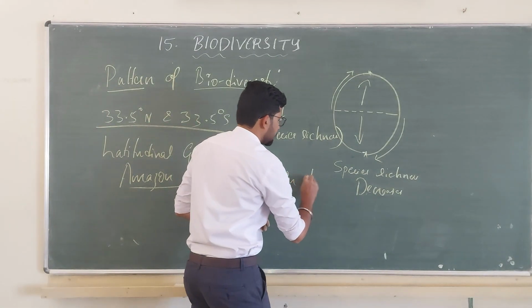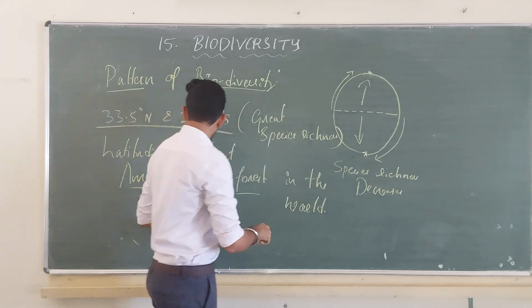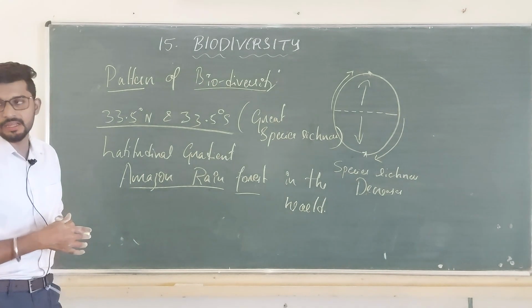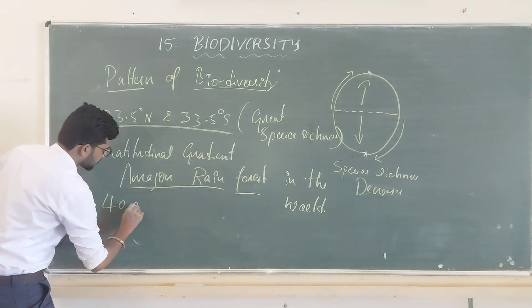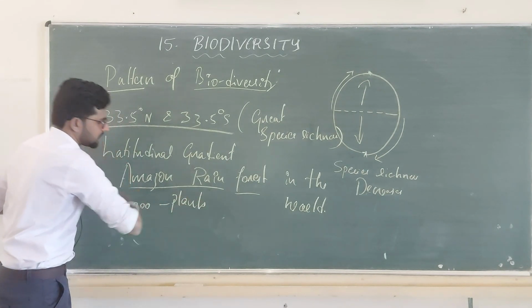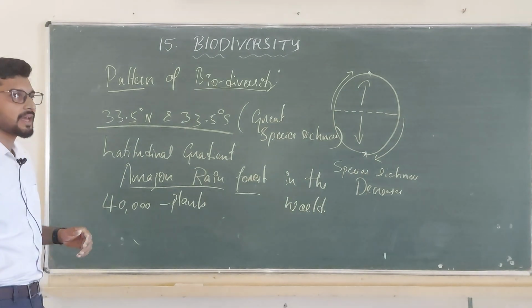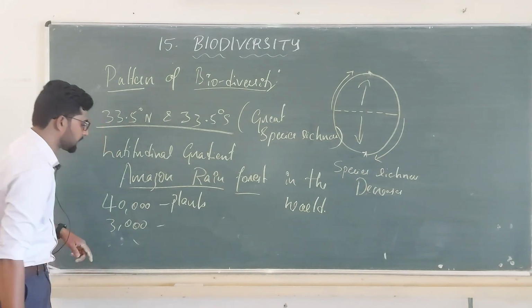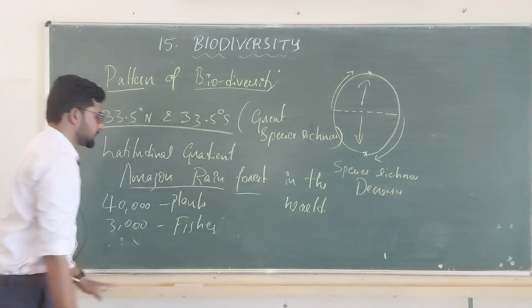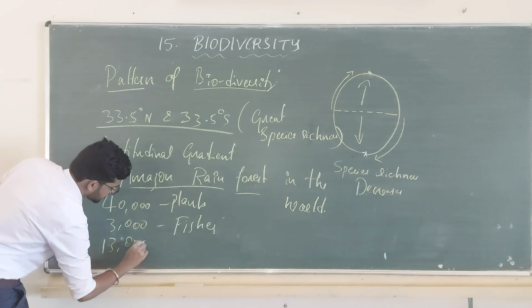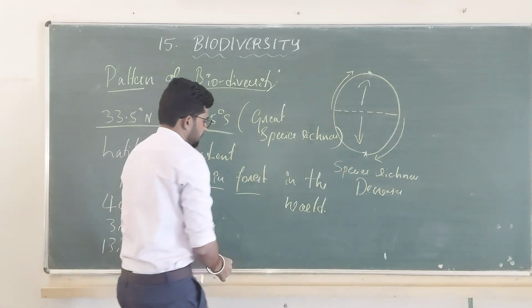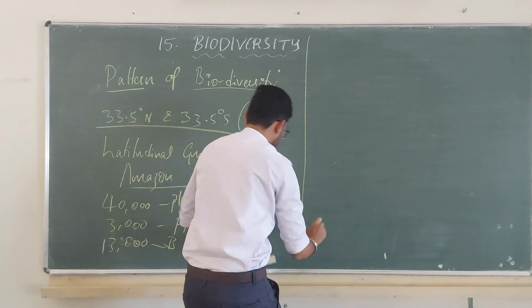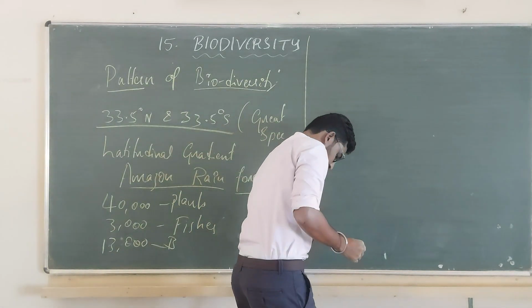Who? Amazon rainforest. In the Amazon rainforest, you can find nearly 40,000 different species of plants, as well as nearly how much? 3,000 different species of fishes, and 1,300 different species of birds.